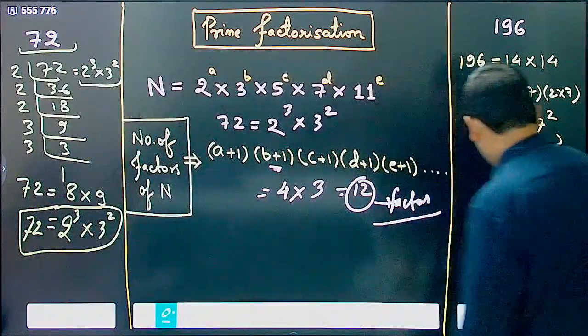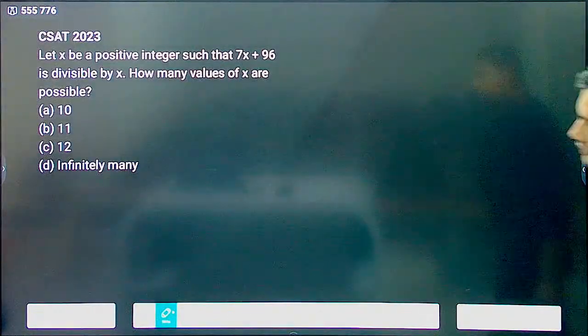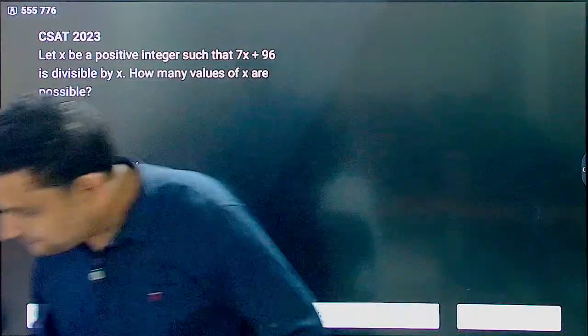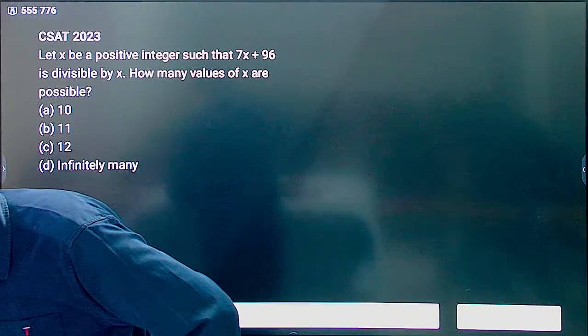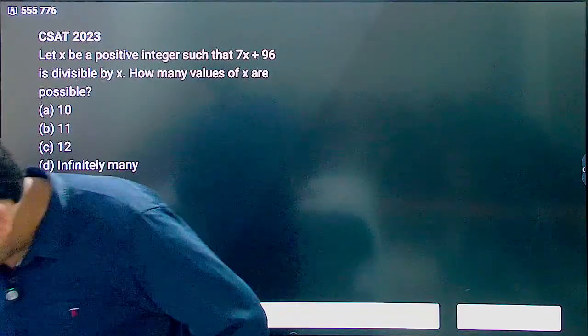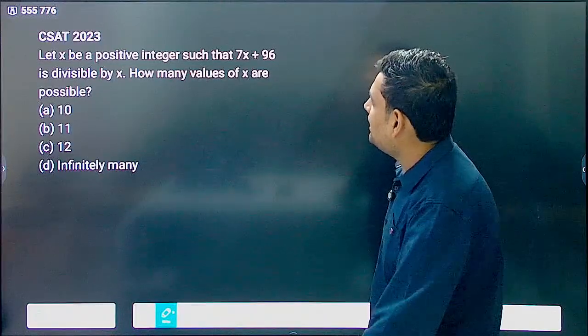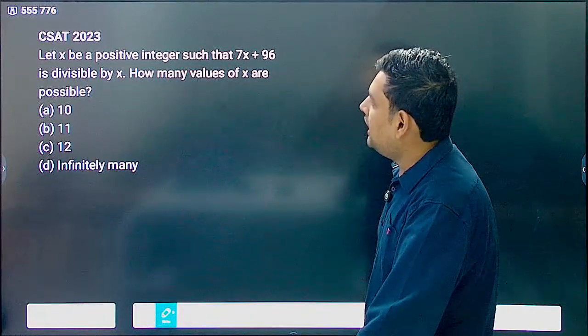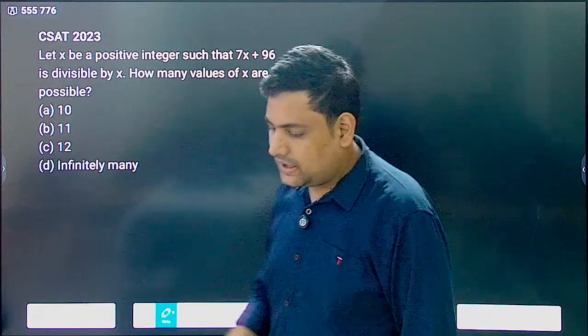Understood? Now let's see one question. Let x be a positive integer such that 7x plus 96 is divisible by x. How many values of x are possible? Think.